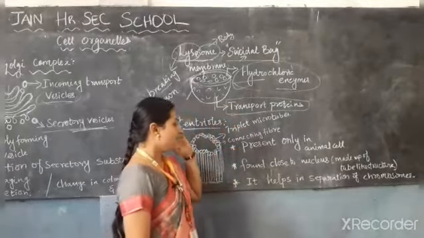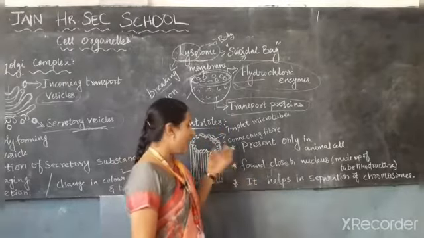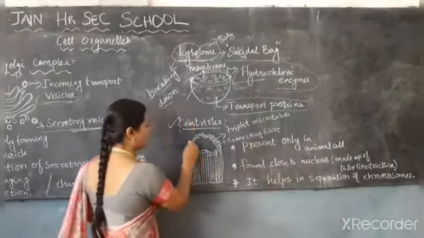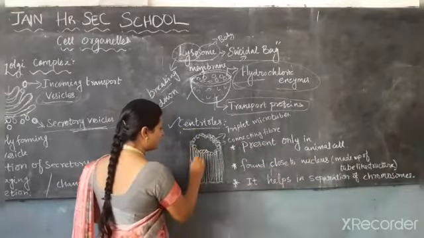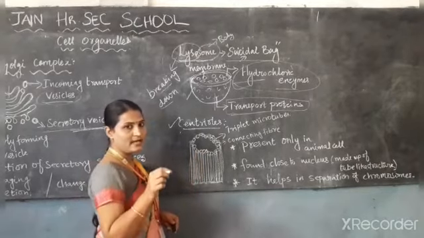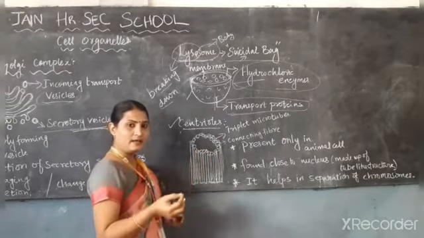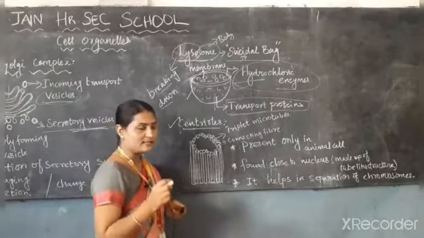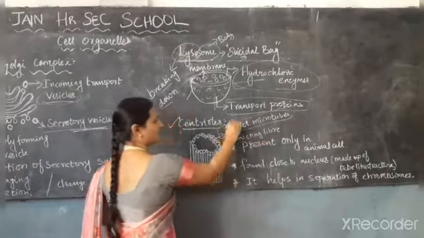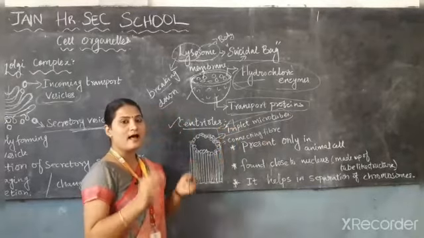They are made up of tube-like structures. This is the triplet microtubules. It is present only in the animal cell.